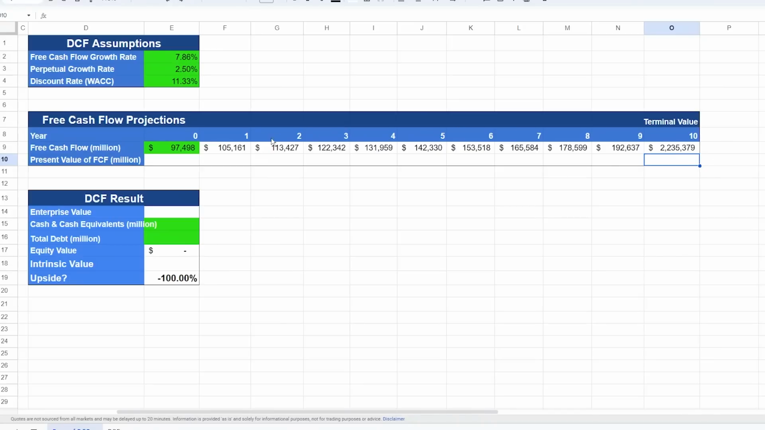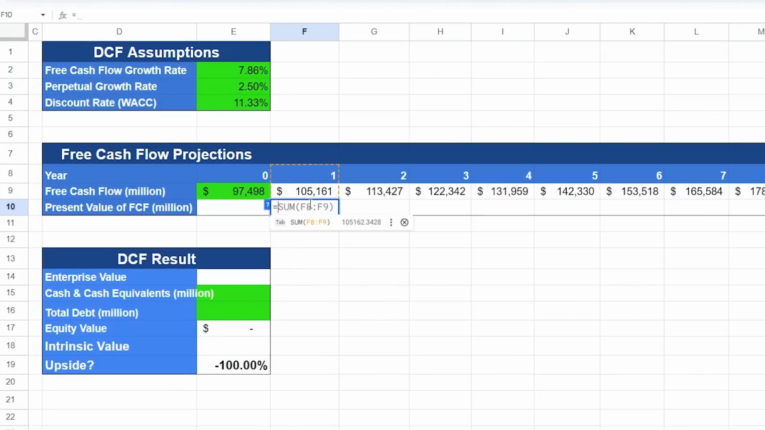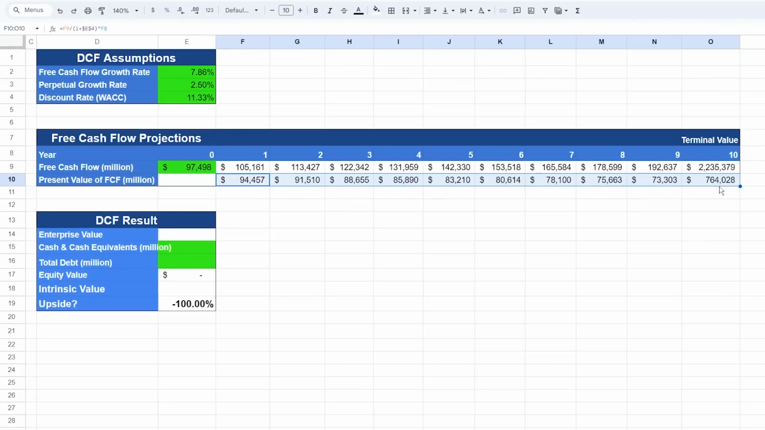Now that we have the free cash flow for each of the years, the next step is to find out how much all this free cash flow is worth today, or better known as the present value. So to do that, we can click on the first cell, type equal, select the current year's free cash flow, divide it by 1 plus the discount rate to the power of the year. We want to anchor the discount rate, so we add a $ to E and to 4. Next, we can just drag the cell all the way to the end to calculate for the remaining present value.